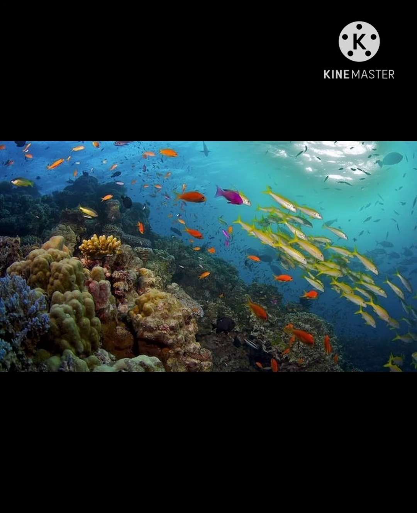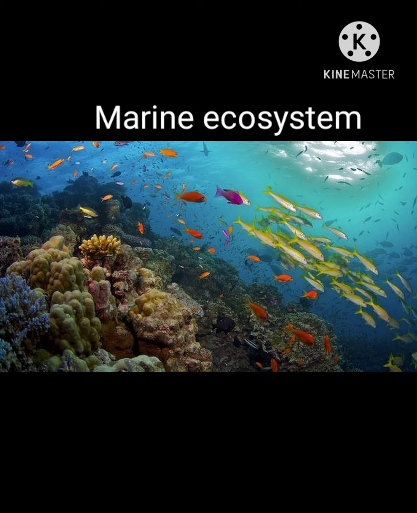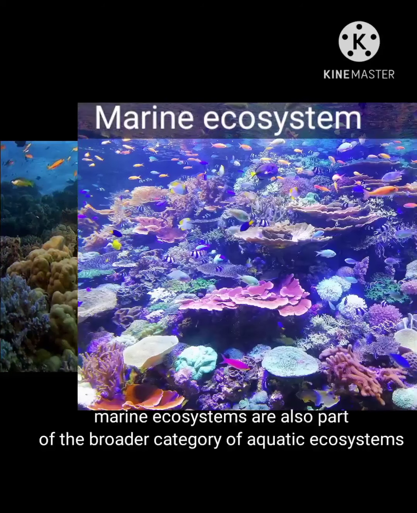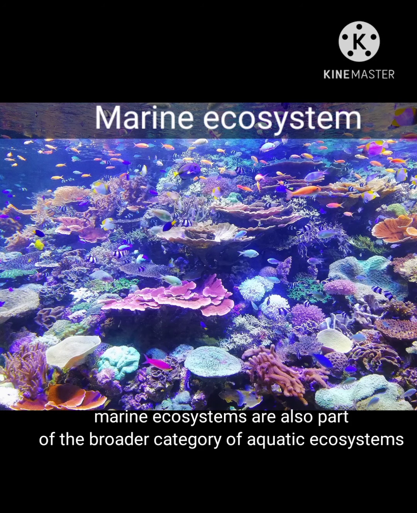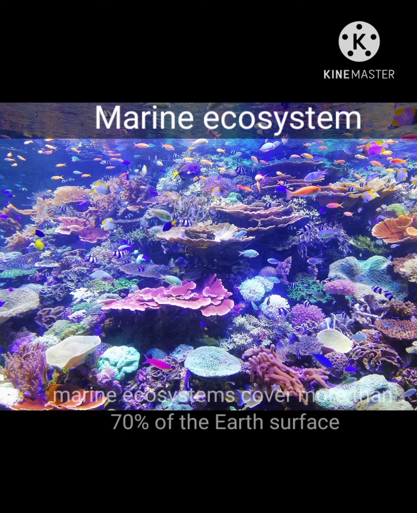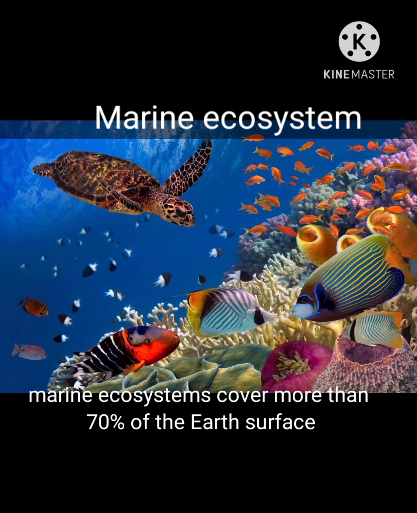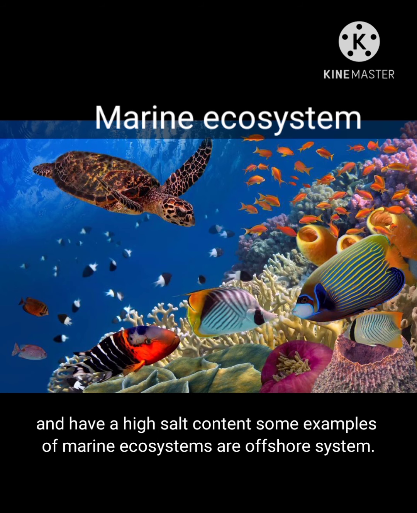What is a marine ecosystem? Together with the freshwater systems, marine ecosystems are also part of the broader category of aquatic ecosystems. Marine ecosystems cover more than 70% of Earth's surface and have a high salt content.